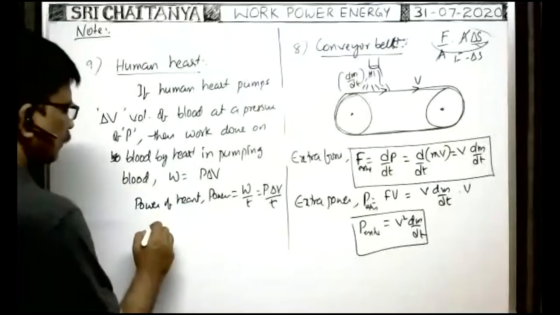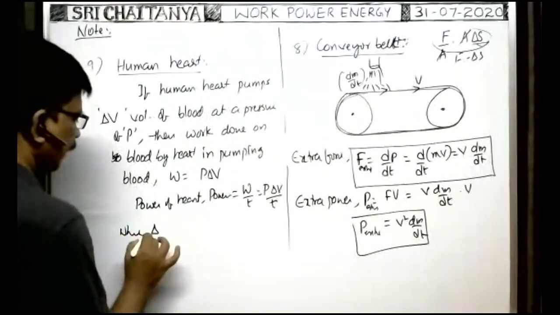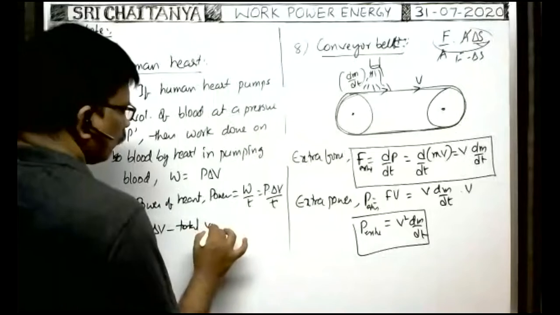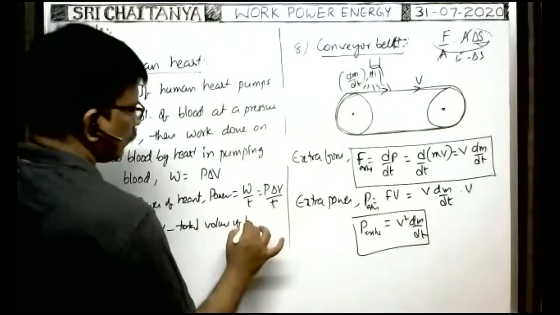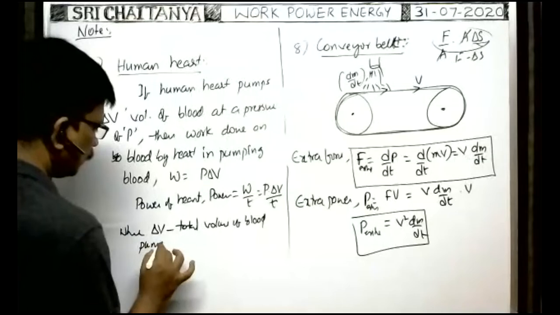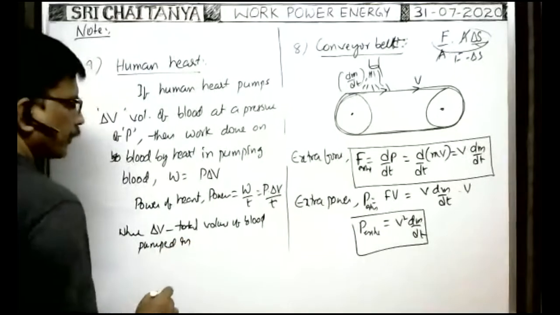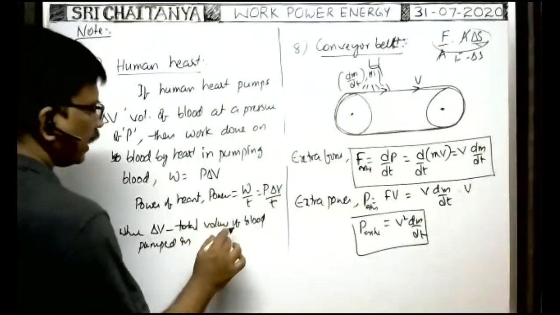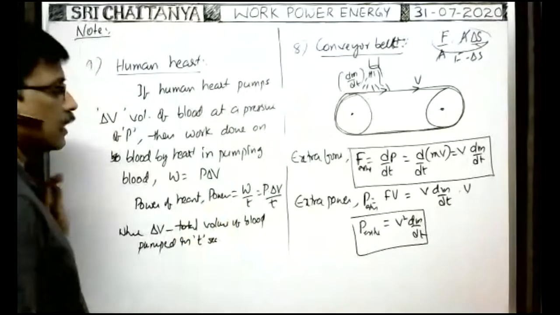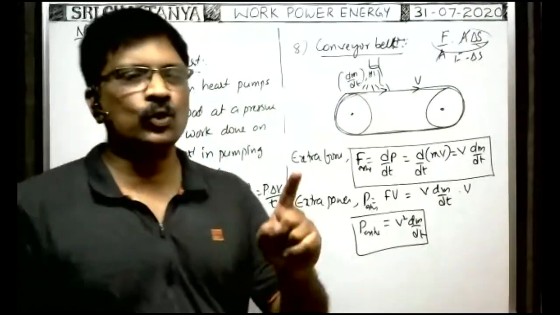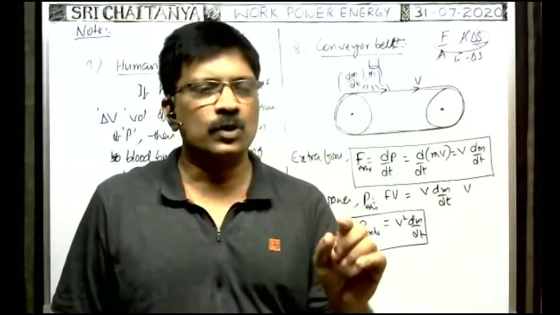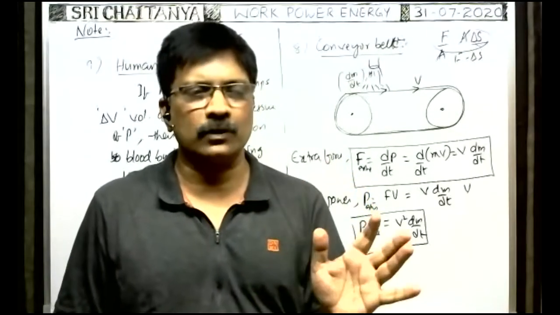Delta V is the total volume of blood pumped in 3 seconds. Sometimes it will be given for each stroke of the heart. For each stroke of the heart, a small v naught volume of the blood is pumped out.